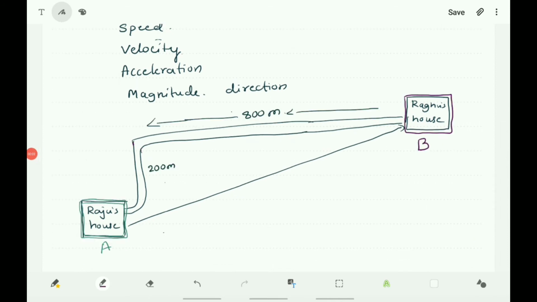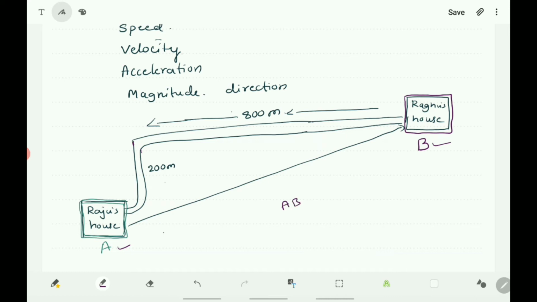Here Raju and Raghu are classmates and they are also close friends. Here A is Raju's house and B is Raghu's house. Raju wants to meet Raghu. The straight distance, the shortest distance between A and B, Raju's house and Raghu's house, is AB.